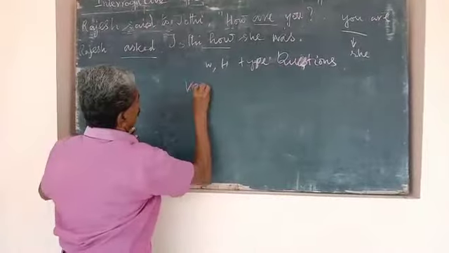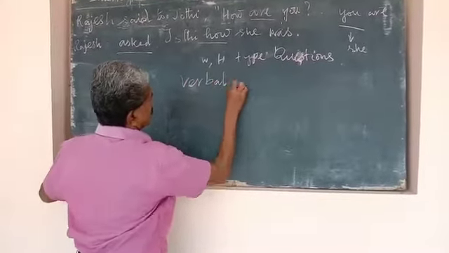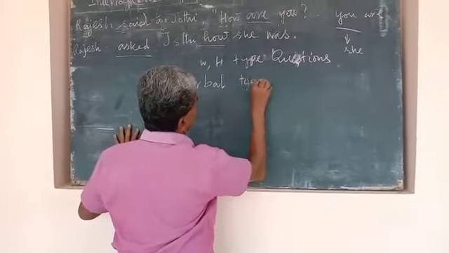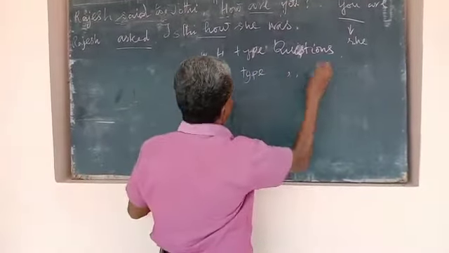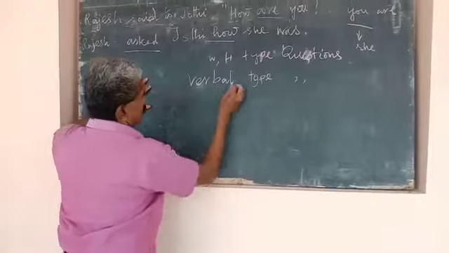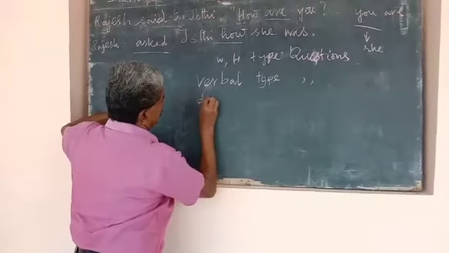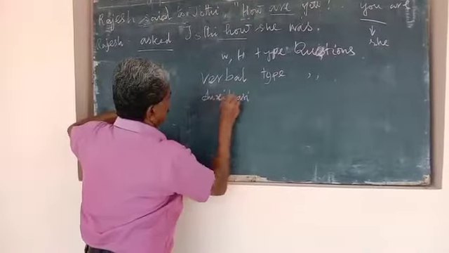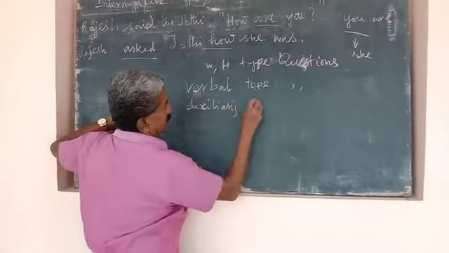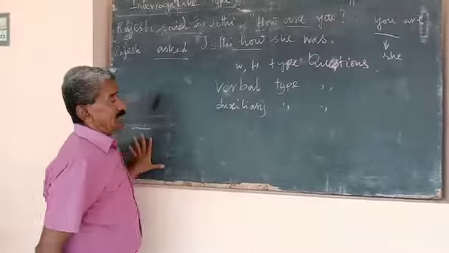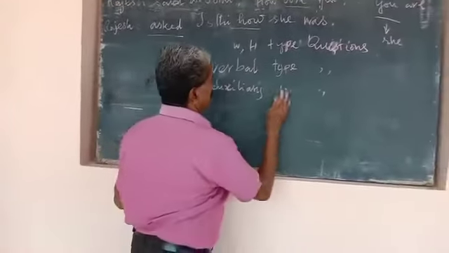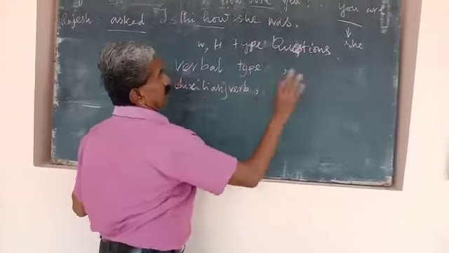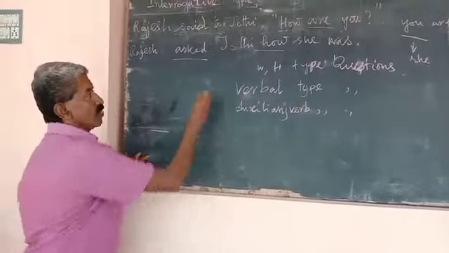Another is verbal type questions, or otherwise we can say auxiliary verb type questions.